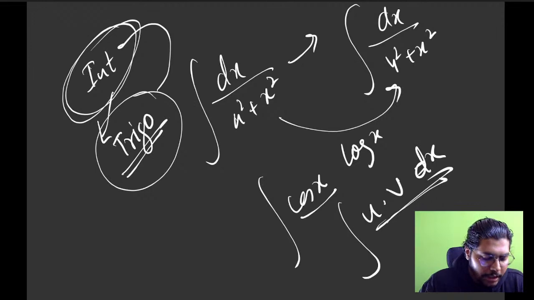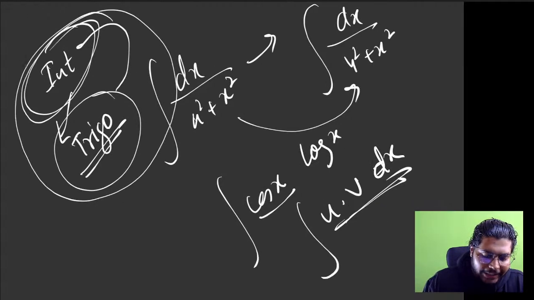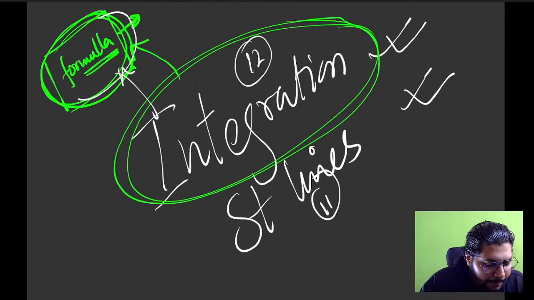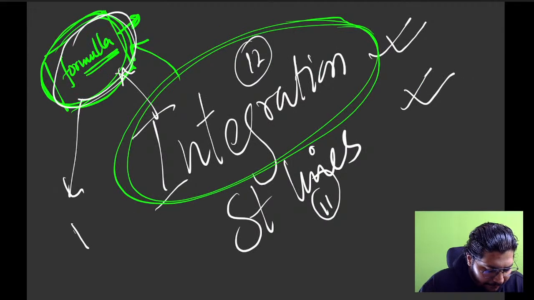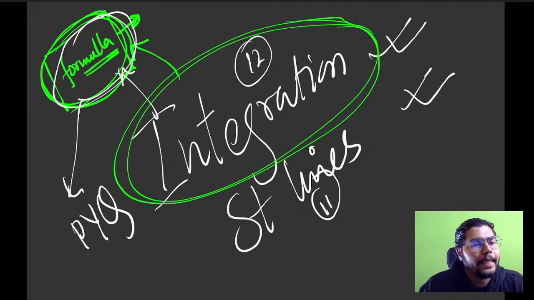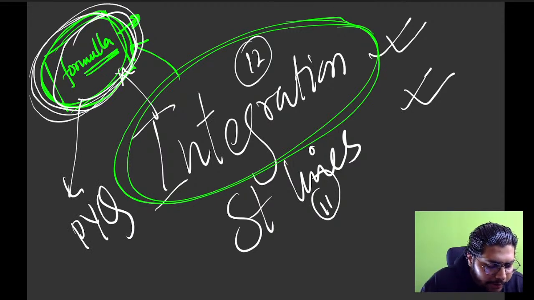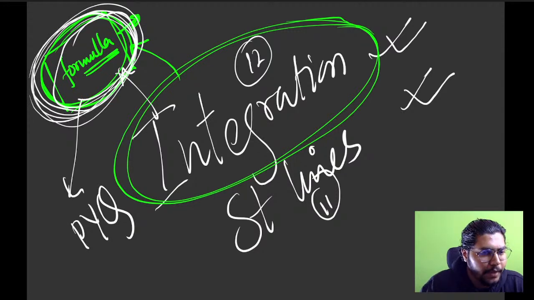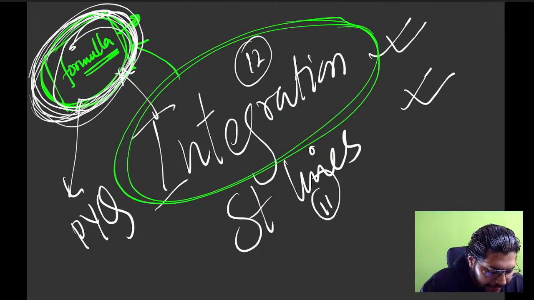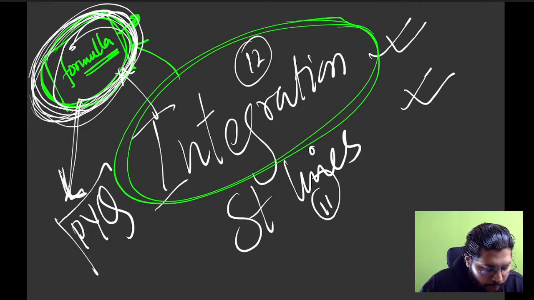So what you have to do in that case: for any chapter, first go with the formula part. Once you have done the formulas, then start with the PYQs. In the app, I'll try to put up all the important formulas for each chapter, so that you can download them and go directly with the PYQs.